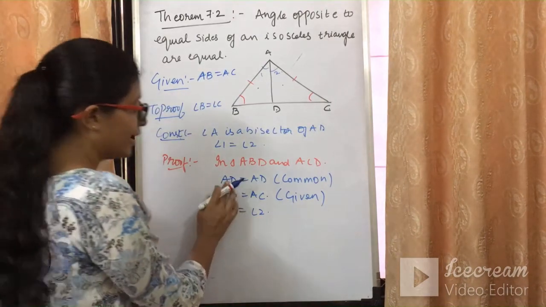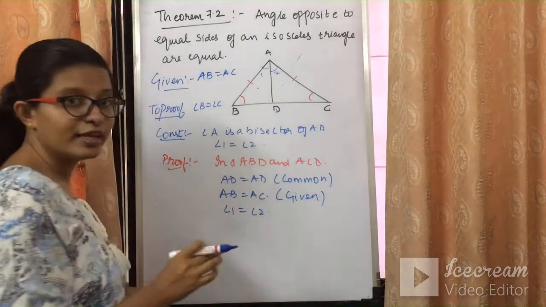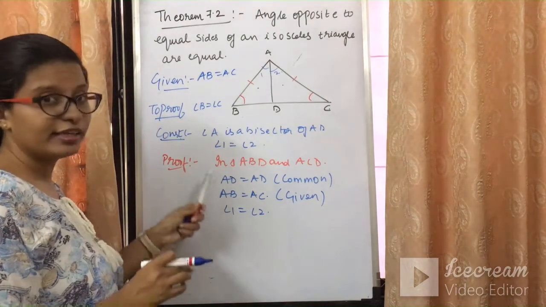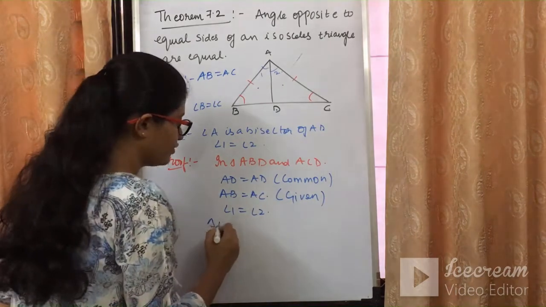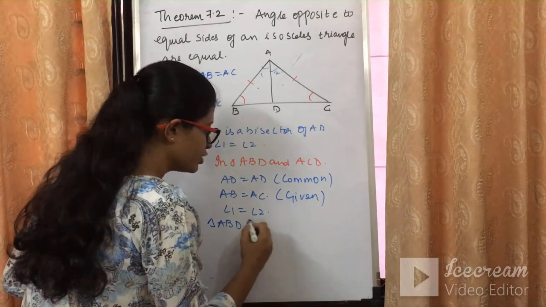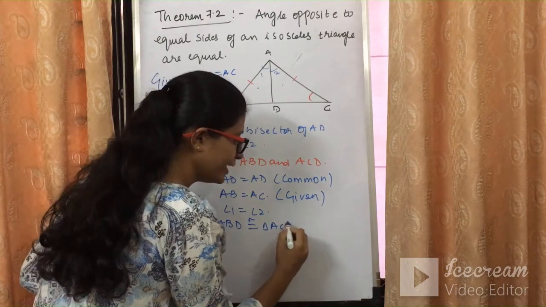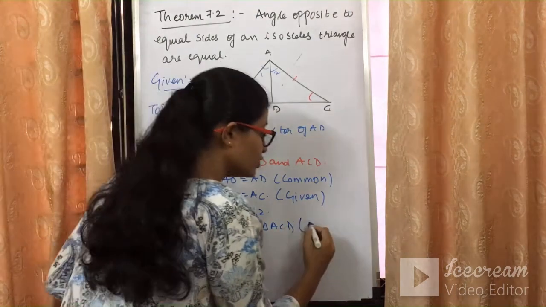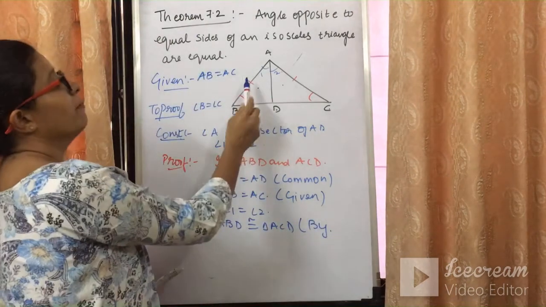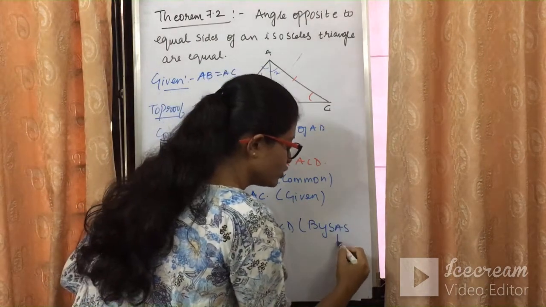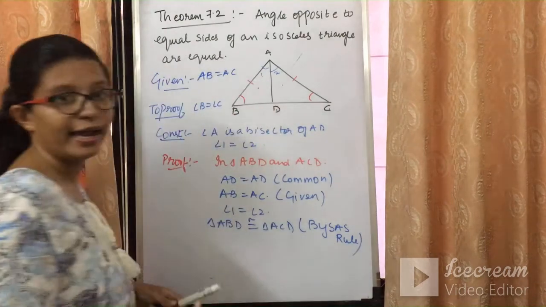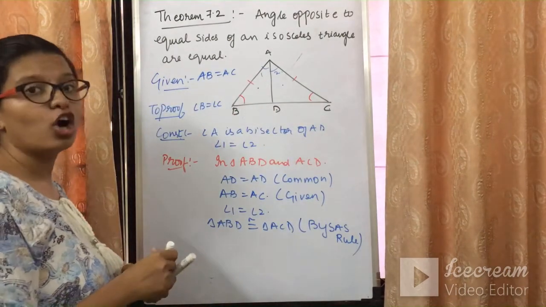So can we say that if these three things are equal, the two triangles are congruent? We can say that triangle ABD is congruent to triangle ACD. By which rule? That is very important. By the side-angle-side rule, SAS, we can say these two triangles are congruent.